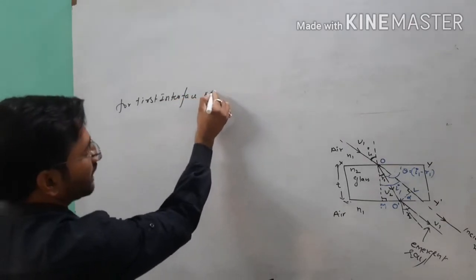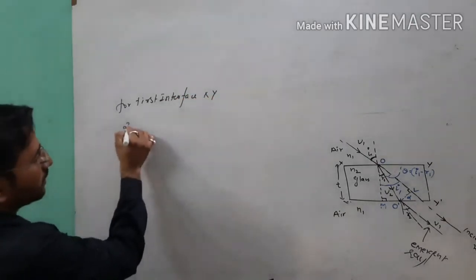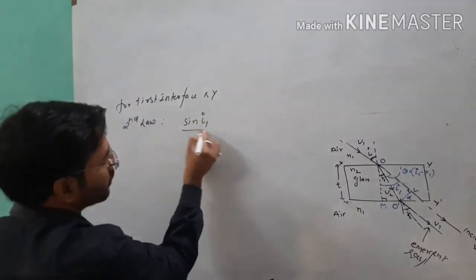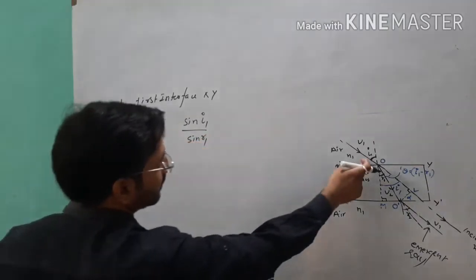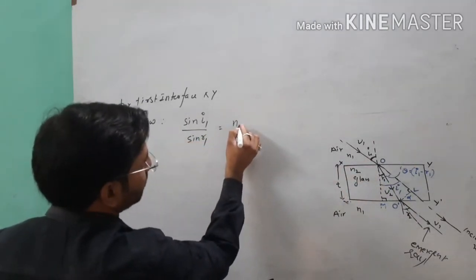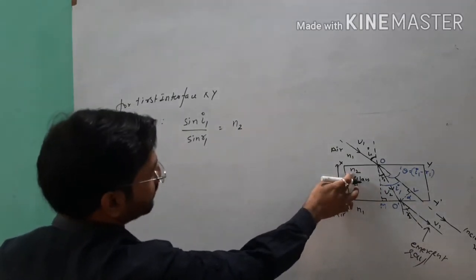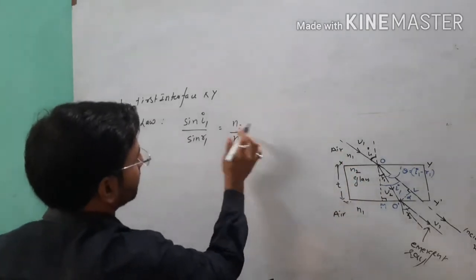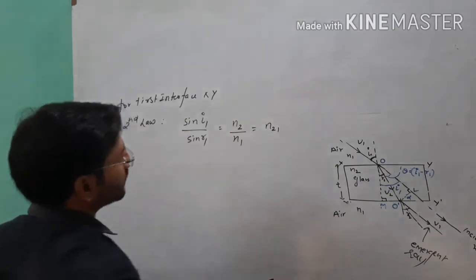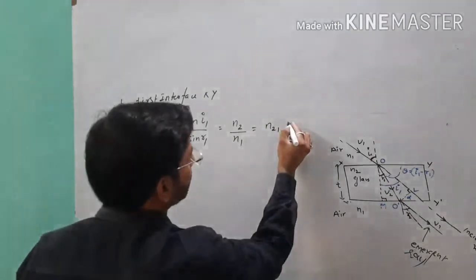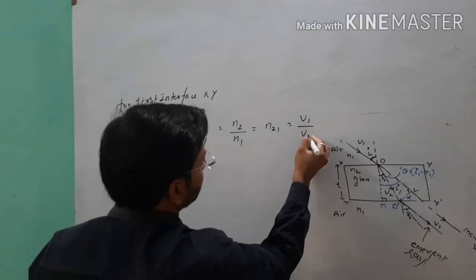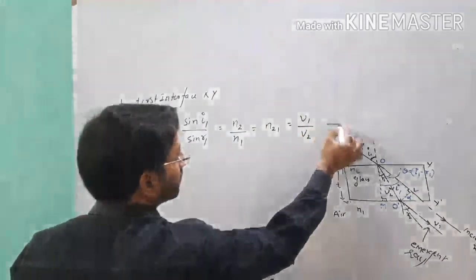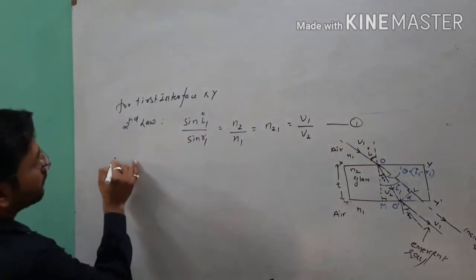See from the diagram XY, if we use the second law of refraction, sin I1 over sin R1 is equal to the refractive index of the second medium, here glass because light is going from air to glass, over the refractive index of the first medium, which is denoted by N21. Point clear? And if you want to write this relation in terms of velocity, you can use V1 over V2. Point clear, student? So this N21 is equal to V1 upon V2. Remember this point.